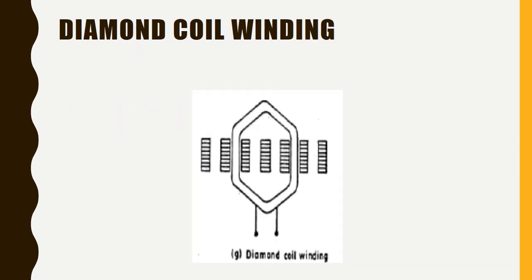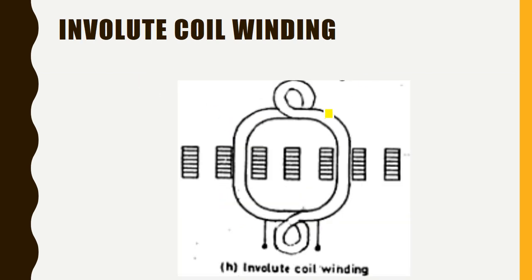It is known as skew winding, and because of the shape, something will be known as diamond coil winding, and involute coil winding, effectively to create more conduction of heat outside. This is creating involute coil winding. So these are the few AC coil winding shapes. We will be seeing the AC and DC windings in detail and developing the diagrams in the next coming videos.